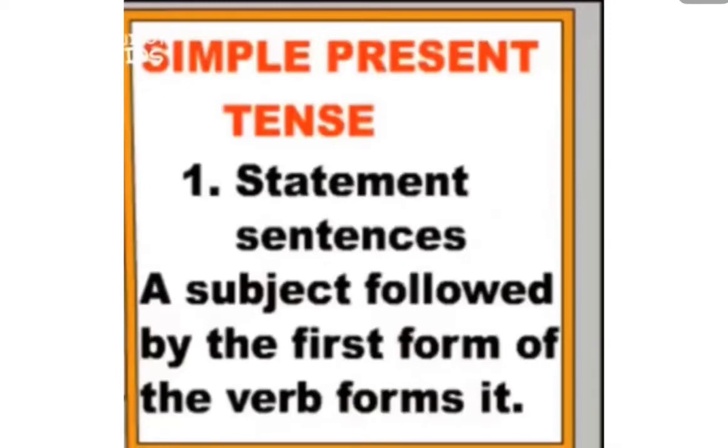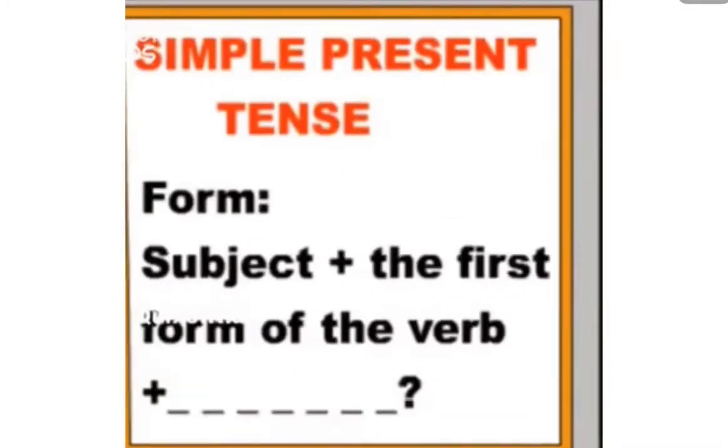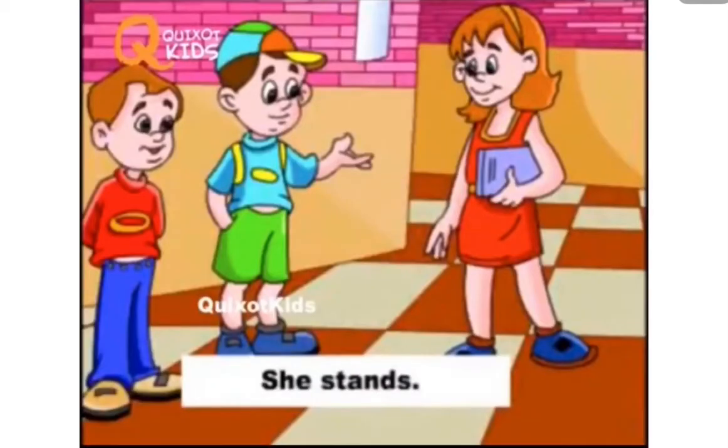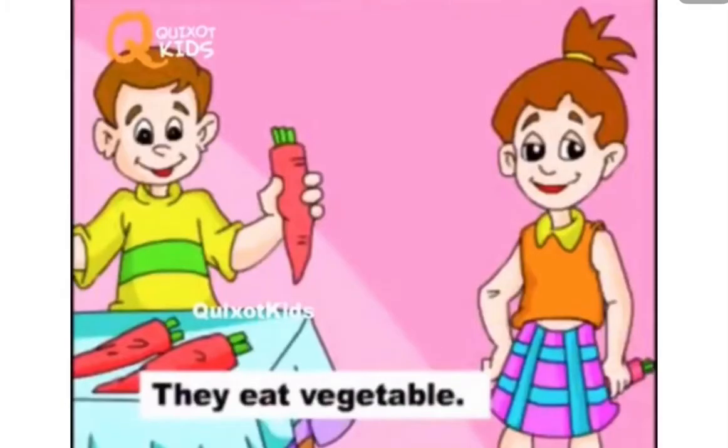First one, statement sentences. A subject followed by the first form of the verb forms it. Form: subject plus first form of the verb. For example, I read. Any other example? I write. She stands. They eat vegetables.